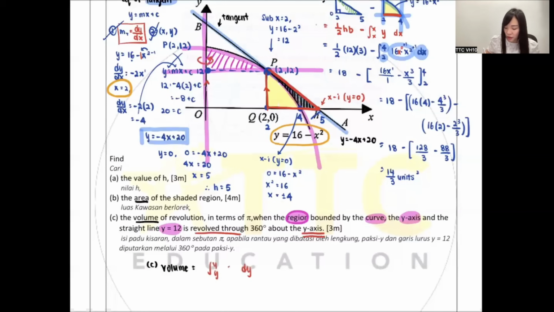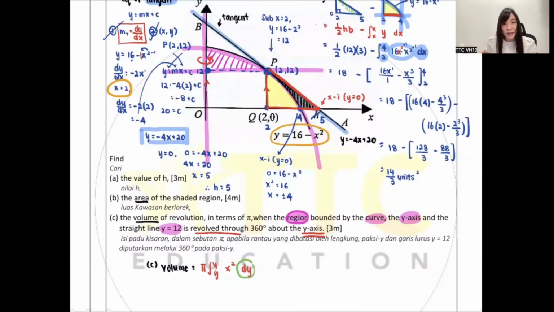Now, let me write down the formula for you guys first. Must have a square, must have a pi for volume. Okay? Then can anyone tell me, for this question, when I want to use dy, can I straight away find, or do I need to use big minus small? Very good, Ruby. Of course, straight away find. You know why straight away find? Because I want to use dy.